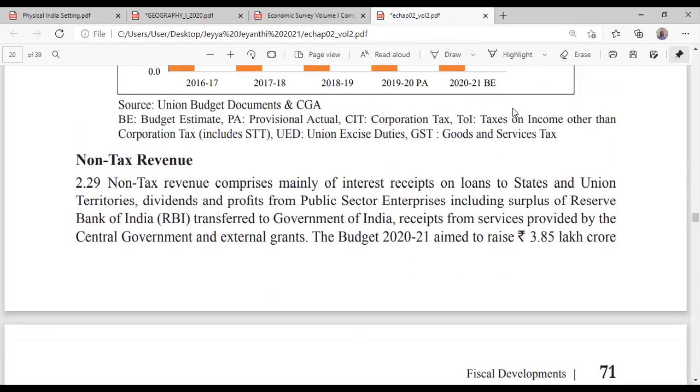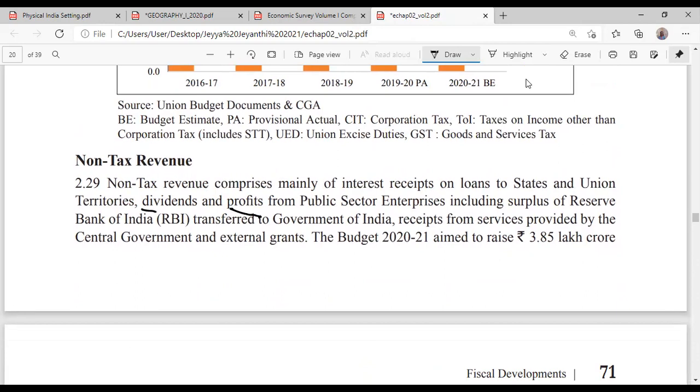Certain income for the government is not tax, but still it is a revenue receipt. Example: profits and dividends from the PSUs, surplus from the RBI. We discussed this yesterday, right? From the RBI also government is getting some dividend. So these come under revenue receipts: dividends, profits, then the RBI surplus.